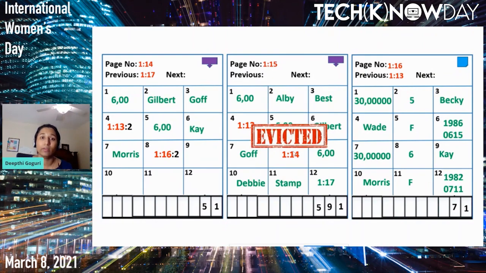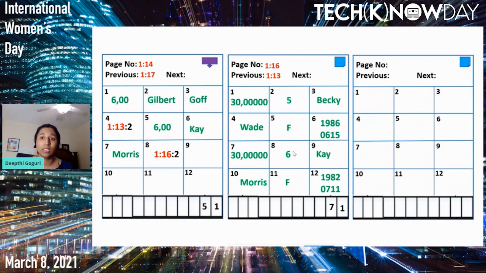So let's evict page number 15 and grab the new database page. Let's name the page number 18. Let's point the previous page as page number 16, and on page number 16, let's point the next page as page number 18. Now, as page number 18 is brand new, let's insert that value.